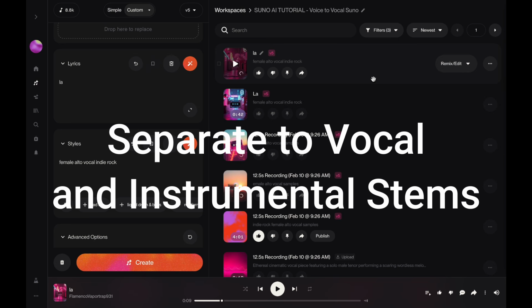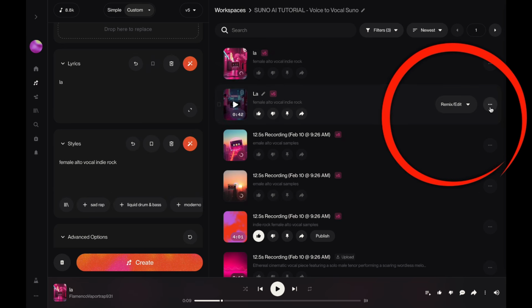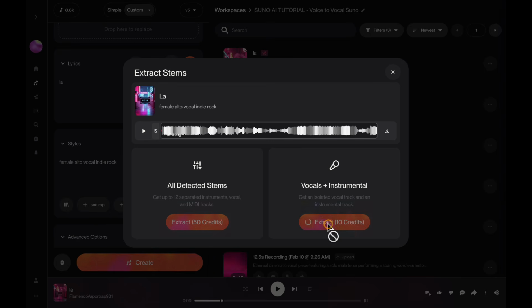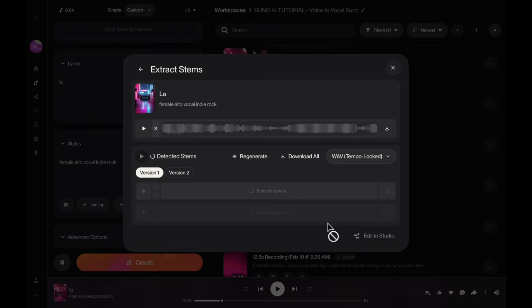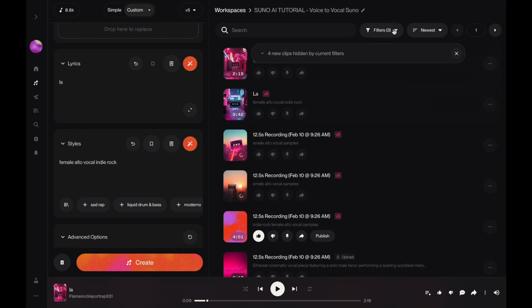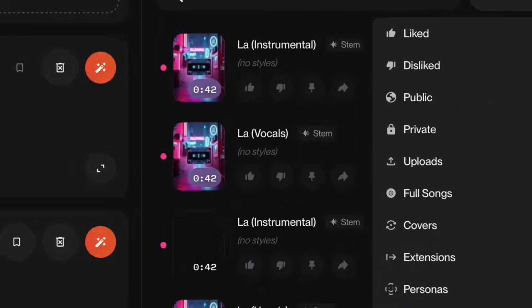To turn your voice into a vocal persona, go to the 3 dots and go to Get Stems. Extract the vocal and instrumental. You don't have to download it. Once it generates, just go back to your Create screen, go up to the filters, and unclick Hide Stems. Your stems will show up.